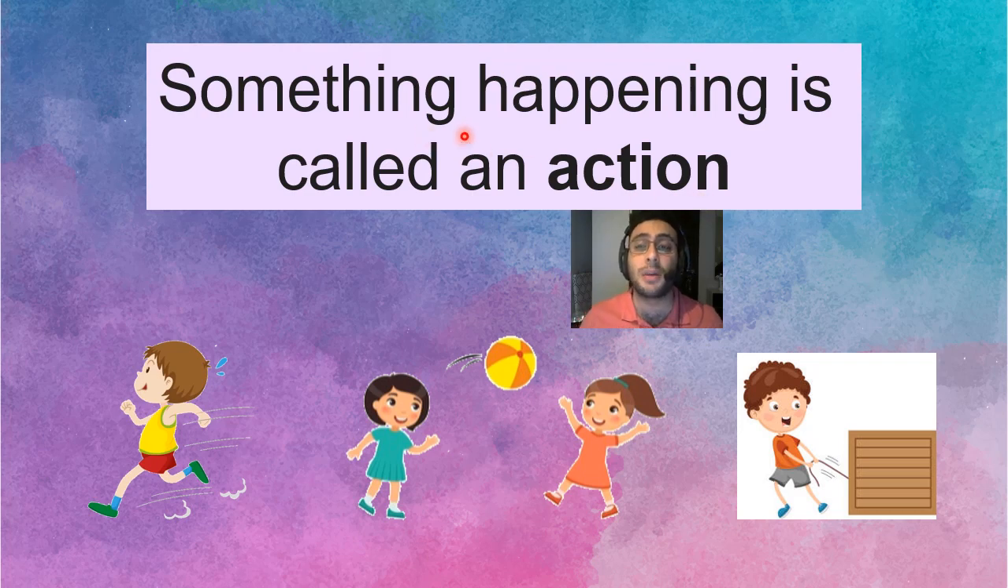Action means something happening. For example, this boy is running. These girls are throwing the ball. This boy is pulling a box. They are doing an action. Okay? Right now, this is an action. So, action is something happening.